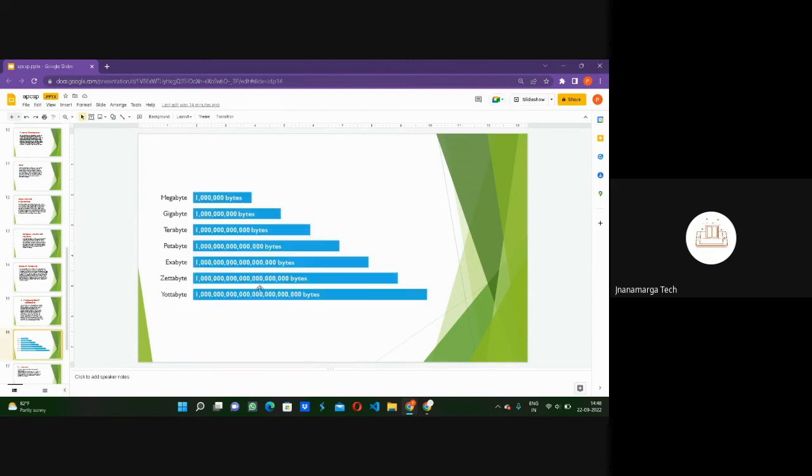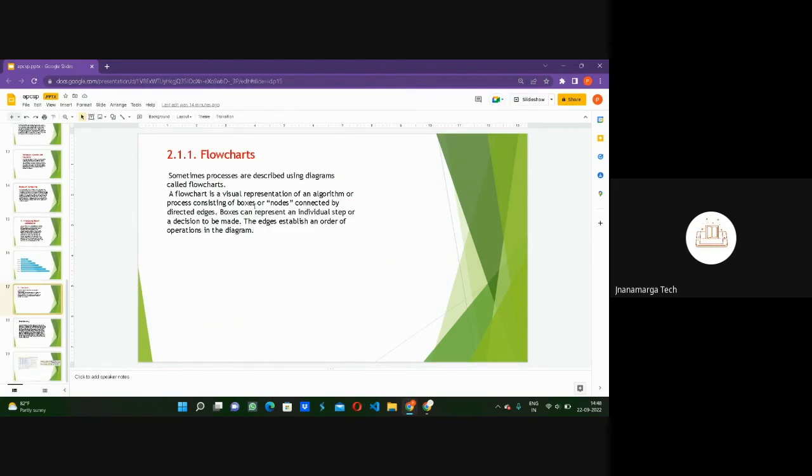And many other items. So we have our bytes in which our code is stored: basically megabyte, gigabyte, terabyte, petabyte, exabyte, zettabyte, and yottabyte. So these are the units in the form of bytes only. Each and every function works in a computer.